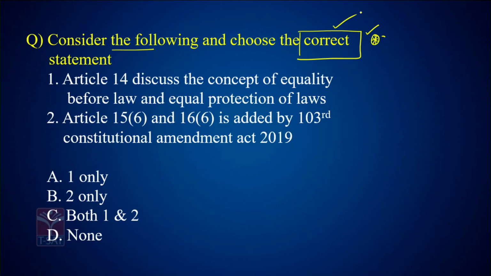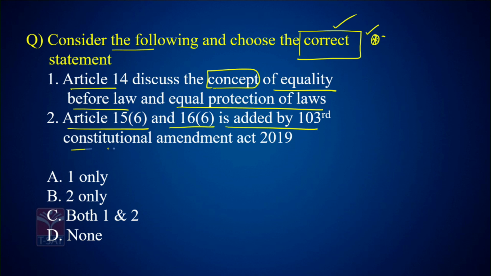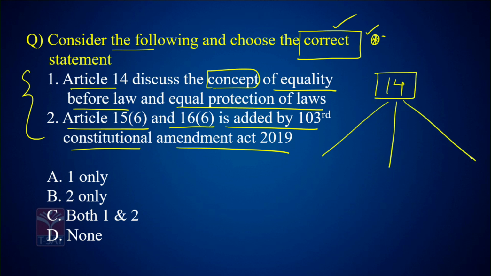Now look at this question. Consider the following and choose the correct statement. Article 14 discusses the concept of equality before law and equal protection of laws. Okay. Article 15 Clause 6 and 16 Clause 6 is added by the 103rd Constitutional Amendment Act 2009. Now let us see. See, Article 14 generally talks about three major concepts. The first one is called rule of law, according to which law is powerful, according to which law is supreme.